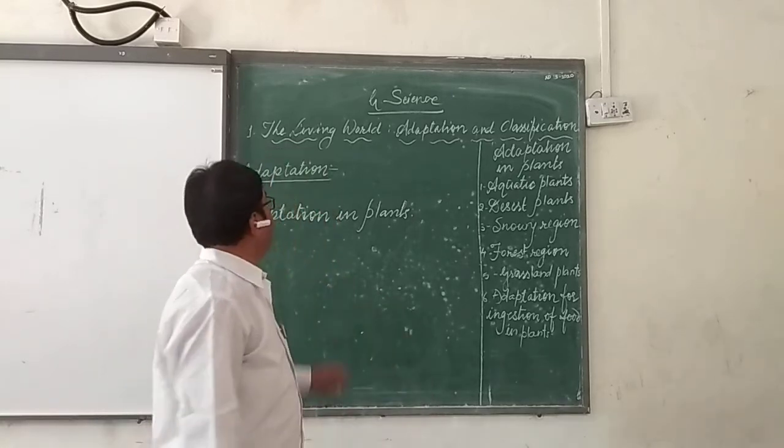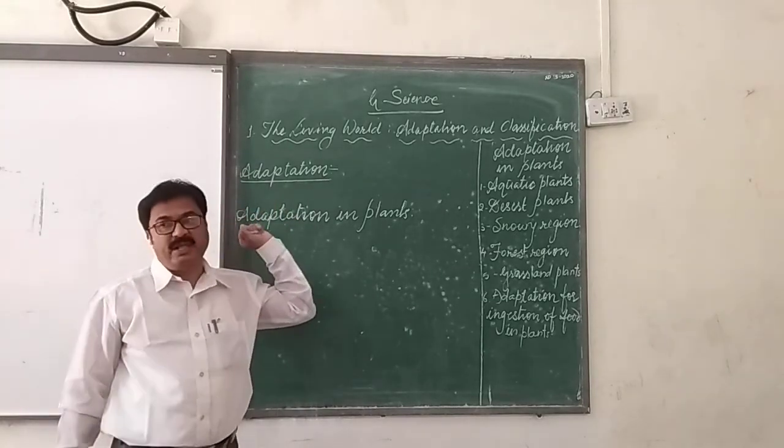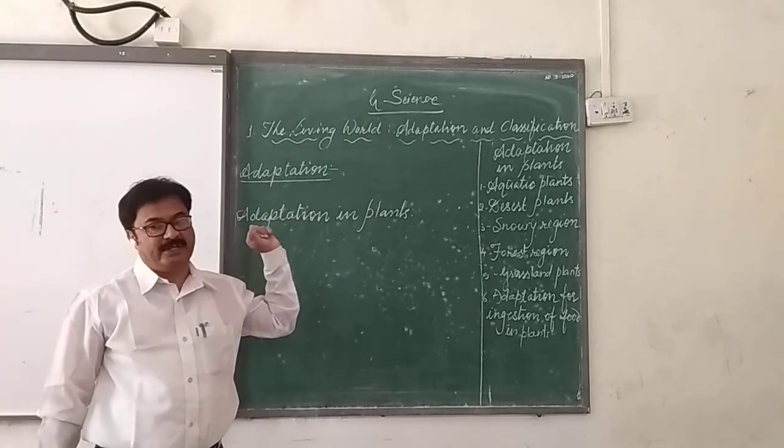First we are going to see the definition of adaptation.